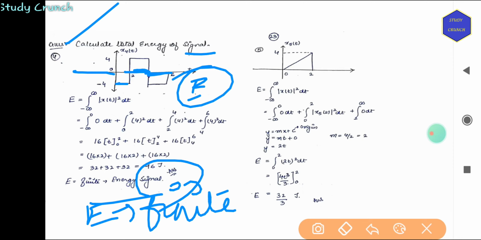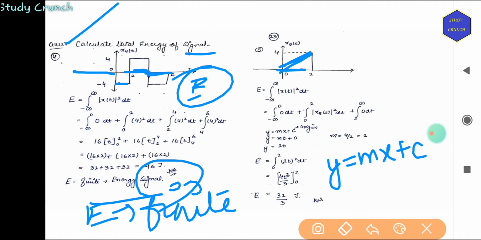So this is an energy signal. Now next we have a ramp type signal. So for this type of signal, what we do is we take the help of the equation y is equal to mx plus c. So for this part, we take y is equal to 2t. Why 2t?